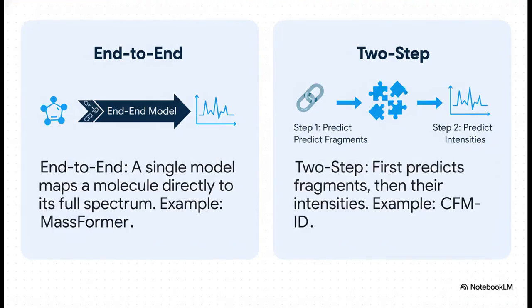And there are really two main schools of thought here. On one hand, you have end-to-end models, like MassFormer. These try to learn a direct mapping from the molecular structure straight to the final spectrum. On the other hand, you have two-step methods, like CFMID. These try to explicitly model the physics by first predicting which fragments a molecule will break into and then predicting how intense each of those fragments will be.